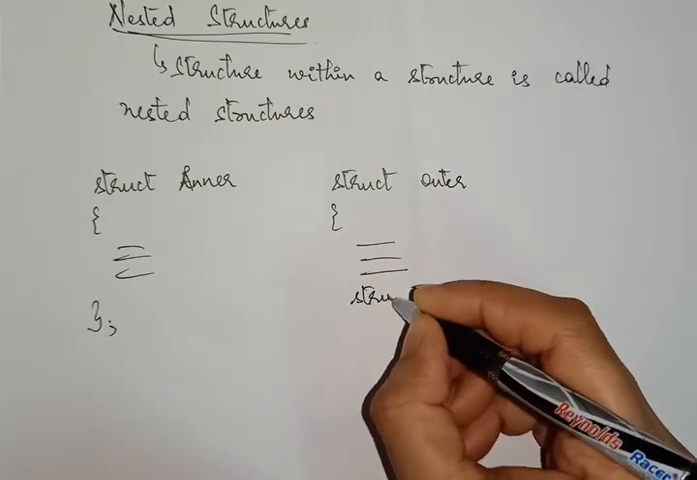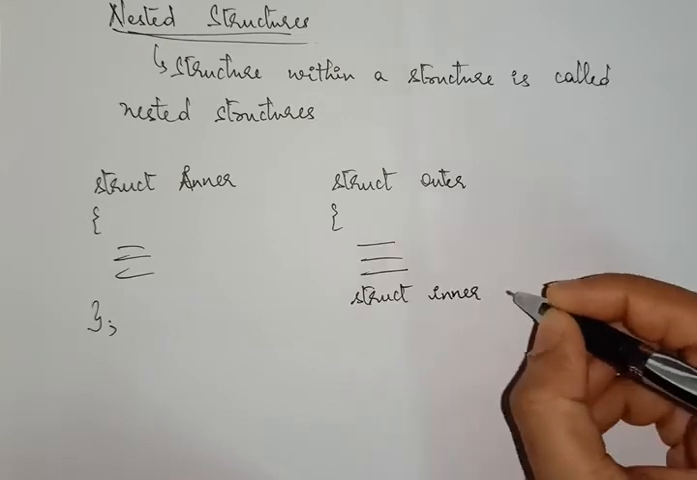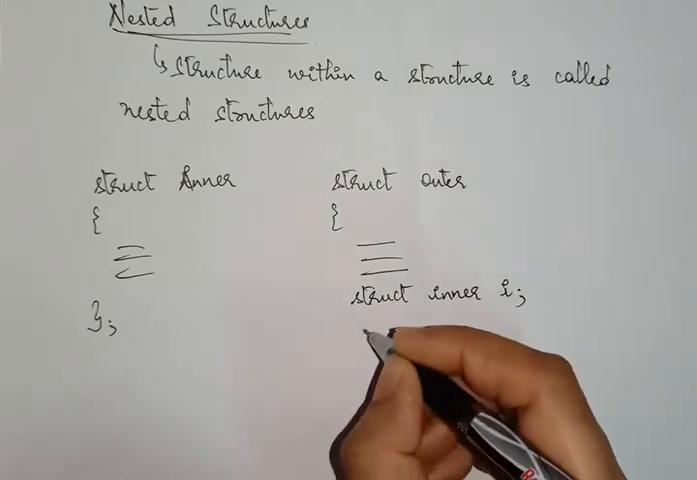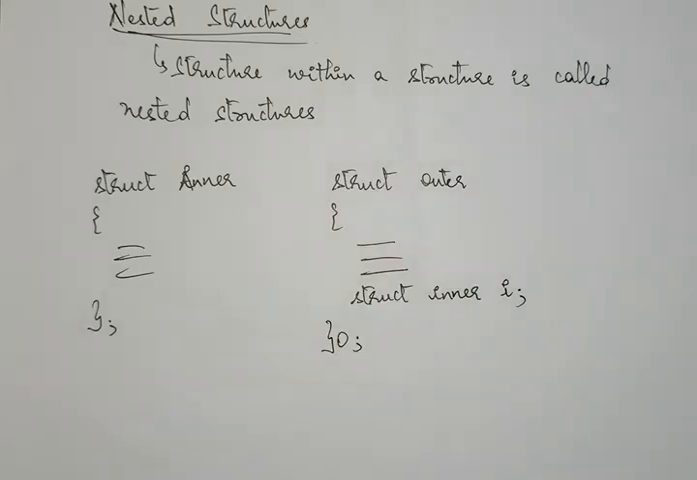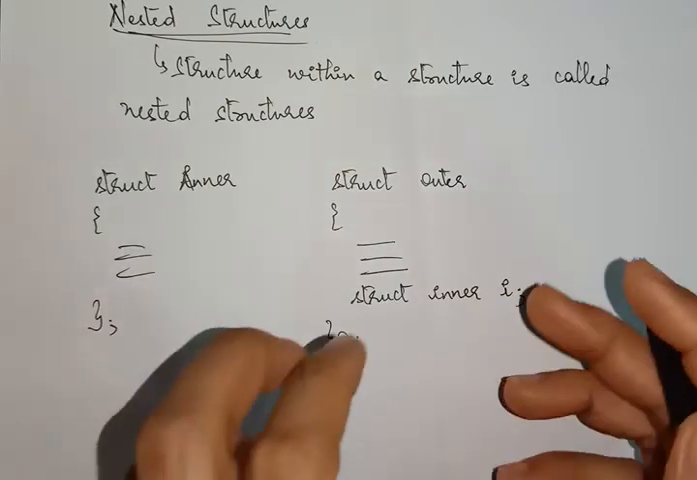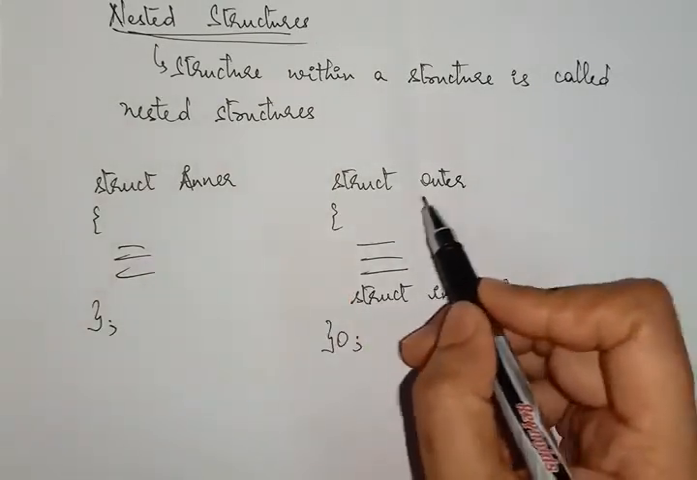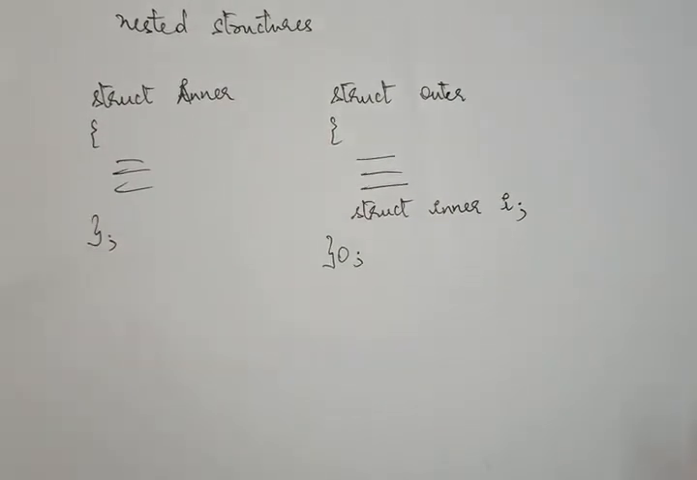Create a struct inner variable I inside the outer structure. So this becomes a nested structure. That is, this inner structure is nested within this outer structure. This is one way of creating.